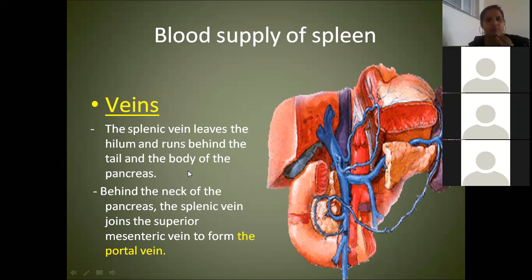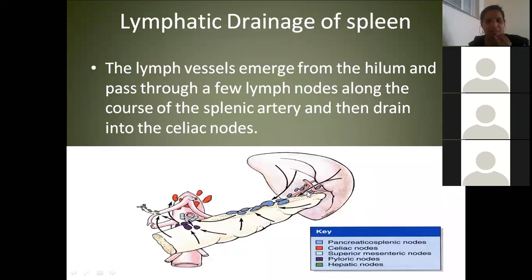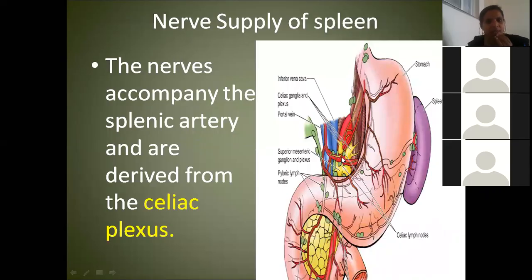Now coming to the lymphatics, the lymphatic vessels start at the hilum and course through the splenic artery, and finally, like the stomach, if you remember the lymphatic drainage, all lymph was coming to celiac nodes. Similarly, from here also lymph travels and finally reaches the celiac group of lymph nodes. Now, coming to the nerve supply, the nerves accompany the splenic artery, as you can see here. This tortuous, colorless artery is the splenic artery. Whatever yellowish nerves are there form the celiac plexus.